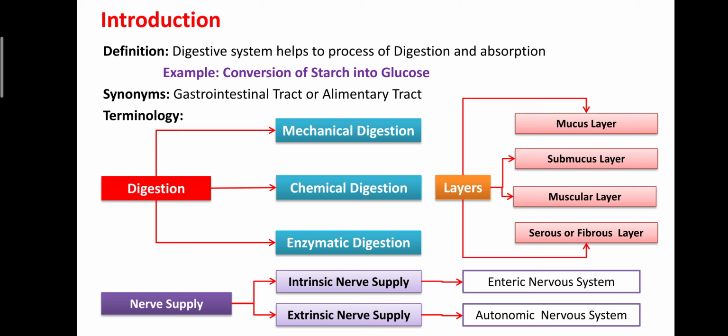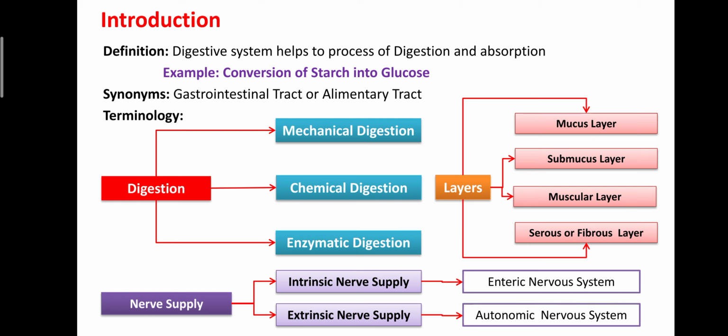Digestive system is a system helpful for the processing of food regarding digestion and absorption. For example, whatever carbohydrates we eat contain insoluble starch. The digestive system converts the starch into soluble glucose, so that the glucose can enter our body. The digestive system is also known as the gastrointestinal tract or alimentary tract.